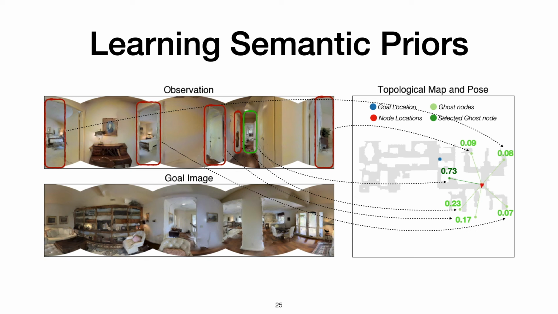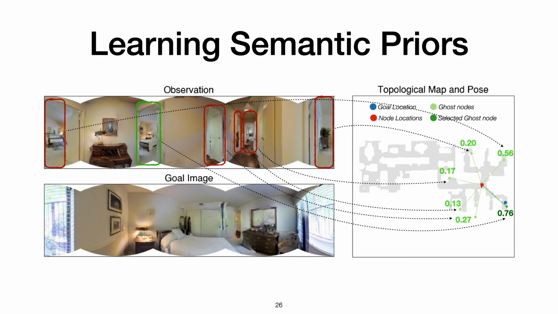Here we show an example which indicates that the model learns semantic priors. Given the same starting location, if we change the goal image in a living room to a goal image in a bedroom, the model correctly picks one of the bedroom ghost nodes as the long-term goal.